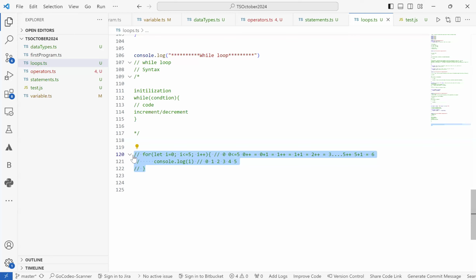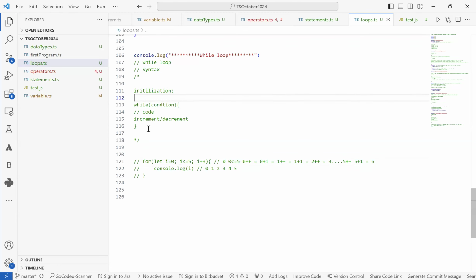The loop will be terminated as the condition becomes false. It is also exactly similar in terms of while loop as well. In terms of while loop, it will take a condition inside the while, and whatever code we write inside the block of code will keep on executing until this condition becomes false, which is similar in the case of for loop as well, right?